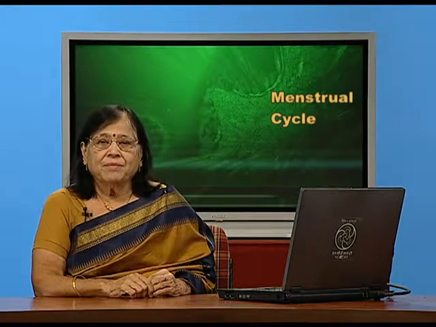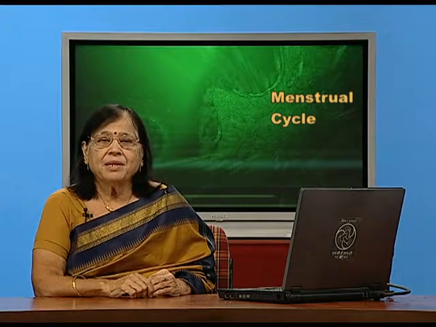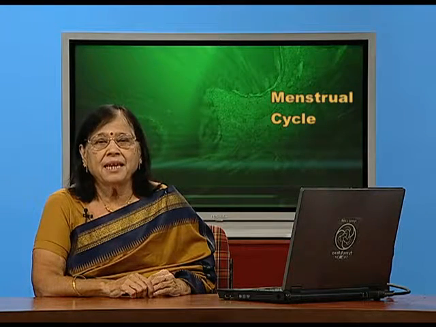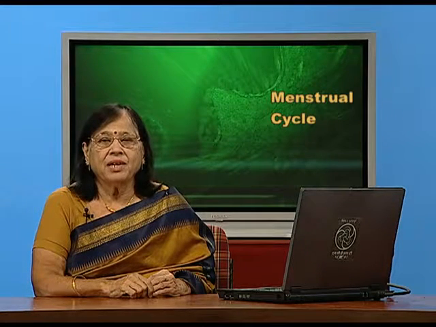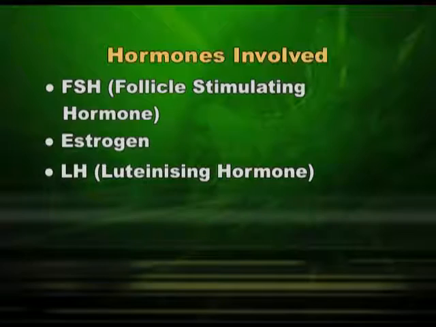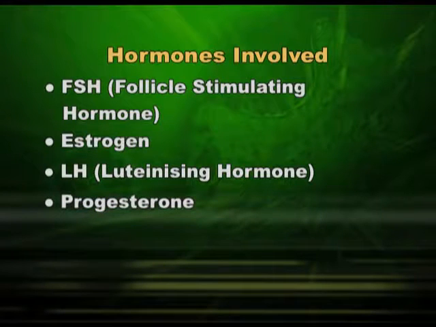Ovulation has taken place and the Graafian follicle is converted to corpus luteum. The corpus luteum is called luteum because it is slightly yellowish in color and it is an indication that it is active and live. It secretes a hormone progesterone which is available throughout the post ovulatory phase, which is around 14 days again.